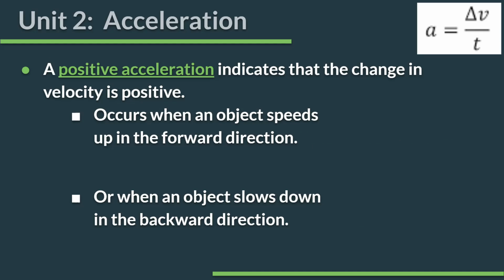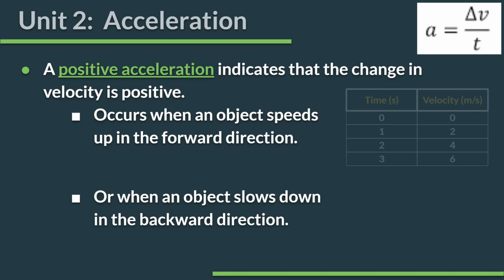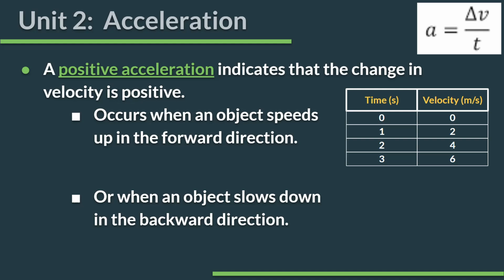All right, a positive acceleration indicates that the change in velocity is positive. Here are the two scenarios where you can have that. This occurs when an object speeds up in the forward direction, but it also occurs when an object slows down in the backward direction. Okay, and that's probably easier to see with some data. Now, the first one I think y'all all agree with, that seems like it would be positive, speeding up in the forward direction, but here's some example numbers to show you.